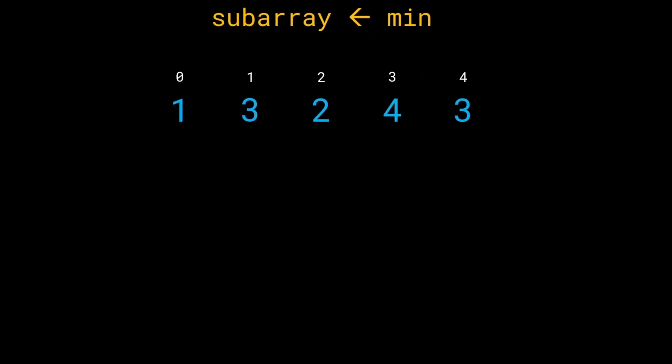Let's take a look at a single element like this. So at the index 2, we have the value 2. And what I'm going to do is say, assuming this is the minimum, can you find all of the subarrays it is the minimum element in? In other words, can you figure out the span of the elements for which all of the subarrays that will ever be generated will have 2 as the minimum possible value?